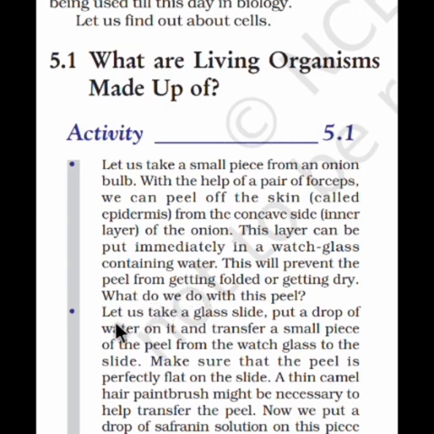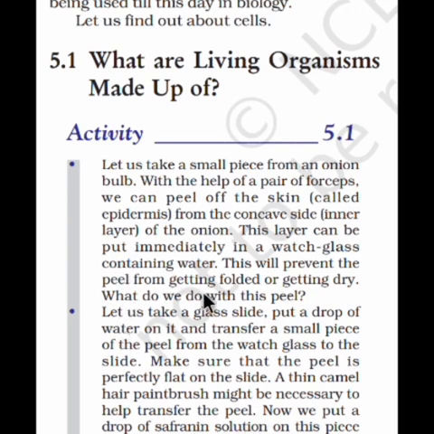Let's take a glass slide, put a drop of water on it and transfer a small piece of the peel from the watch glass to the slide. Make sure that the peel is perfectly flat on the slide. A thin camel hair paintbrush might be necessary to help transfer the peel. Now we put a drop of saffranin solution on this piece, followed by a cover slip.